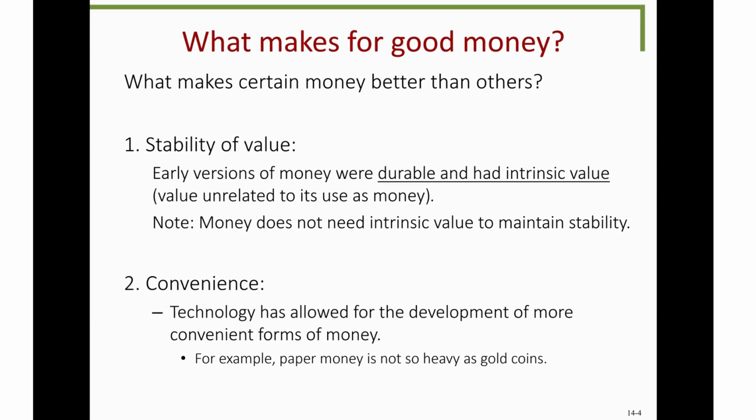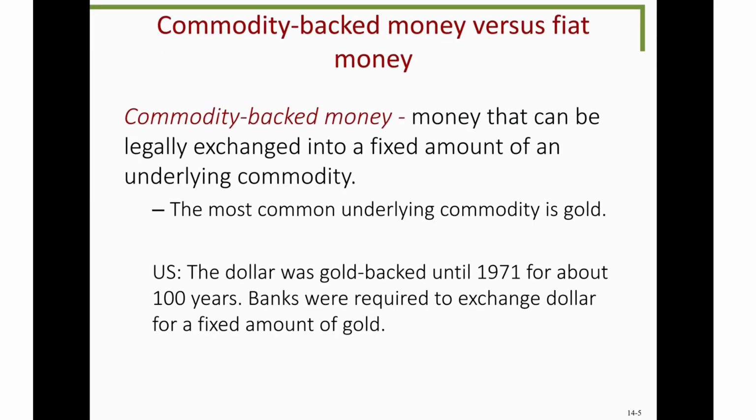So what makes for good money? Well, there are two things. The first being stability of value, and the second being convenience. Stability of value means that the value of money will remain stable. Convenience means that it's easy to divide this money and give it between different people.